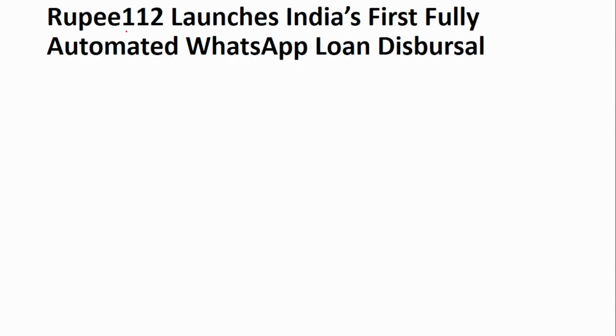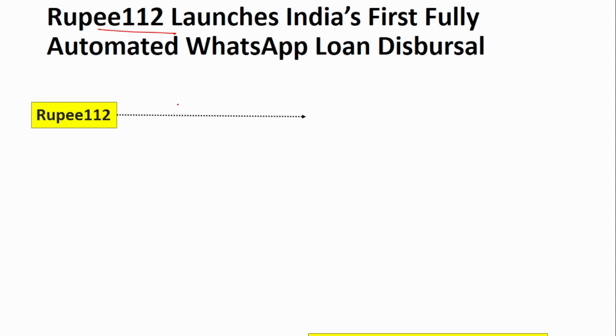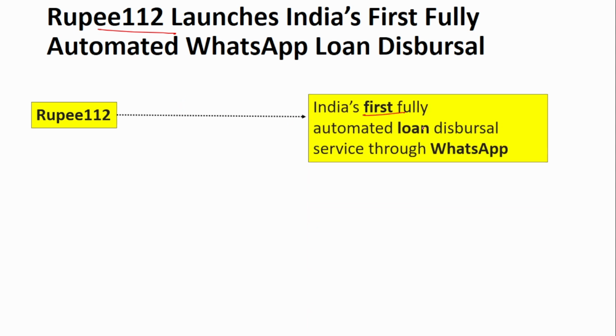Do remember. The next news is about a fintech startup called Rupee 112. Rupee 112, a Gurugram-based fintech startup, has launched India's fully automated loan disbursal service through WhatsApp. So no person is involved. If you are a customer of this bank and you are a salaried person, then you can request the loan via WhatsApp, and it will be disbursed immediately.